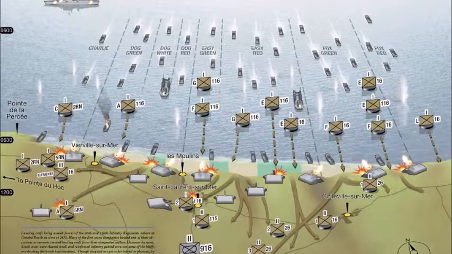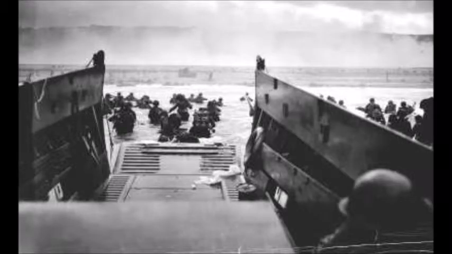In less than a week, the Allied forces had fully secured the beaches in Normandy, and over 326,000 troops, more than 50,000 vehicles, and around 100,000 tons of equipment had landed in Normandy. The Normandy invasion turned the tide of the war into the Allies' favor. This invasion became known as D-Day.